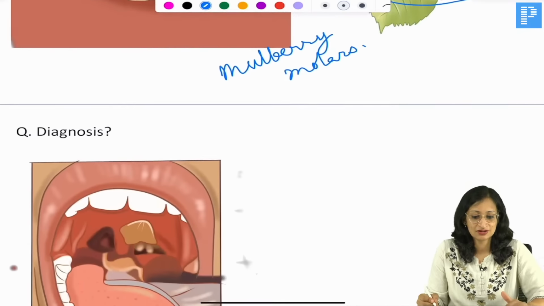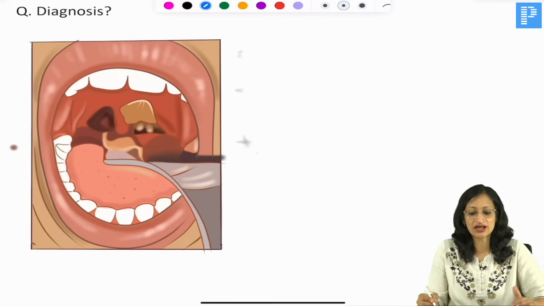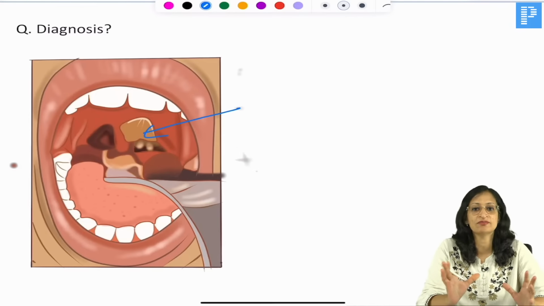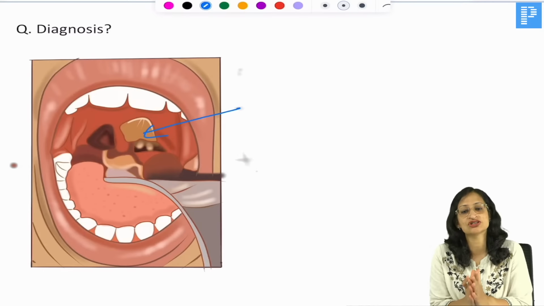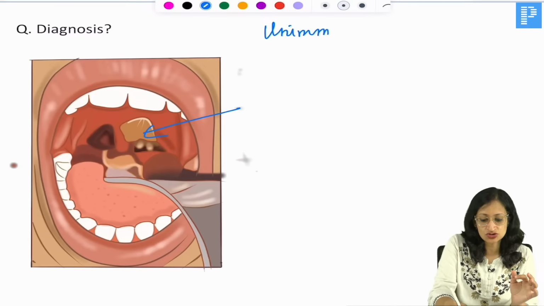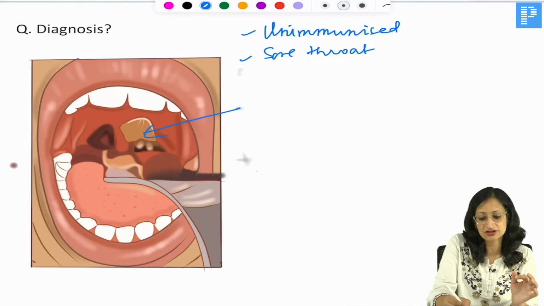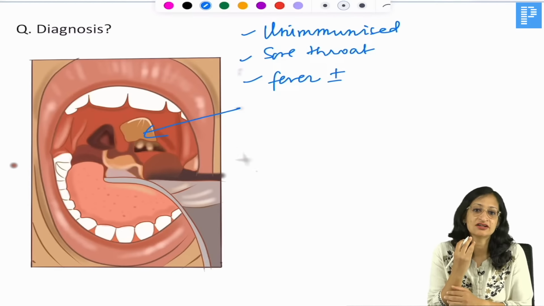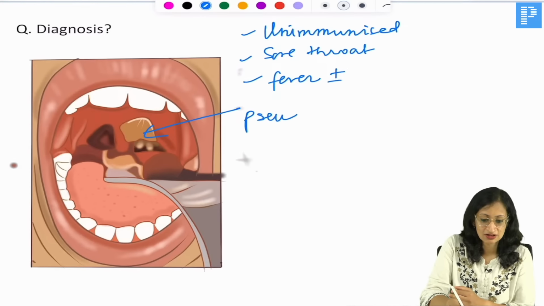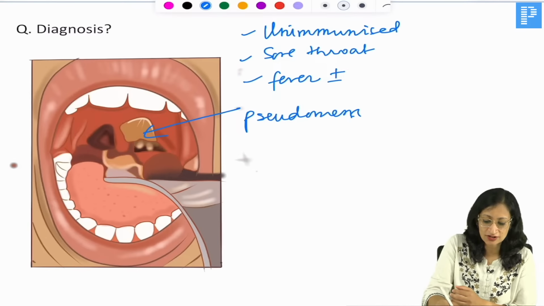Okay, right. What is your diagnosis here? Can you see a grayish, adherent pseudo-membrane in the throat of a child? This child is an unimmunized child who presented with sore throat. Fever may or may not be there; it is seen in only 50% of cases. This child has an adherent greyish structure on examination of the throat, which is called a pseudo-membrane. So this is a condition called diphtheria.